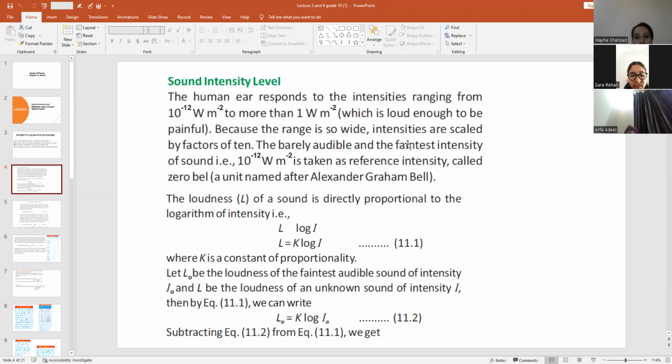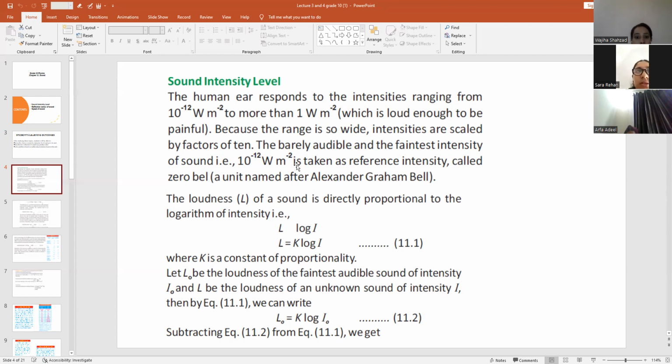Because the range is so wide, intensities are scaled by factors of 10. So you can see that this is 10 power minus 12, then after this 10 power minus 11, minus 10. So these values are very wide. So what we do, we just scale them by a factor of 10, like in powers of 10, right? As I told you, the very faint intensity of sound that we all can hear is about 10 power minus 12 watt per meter square. This is the smallest sound or lowest sound that we can hear, right?